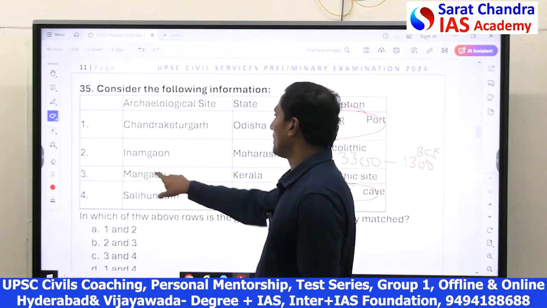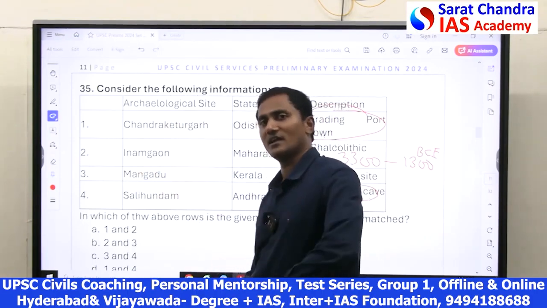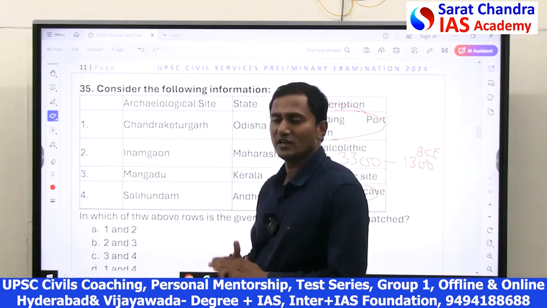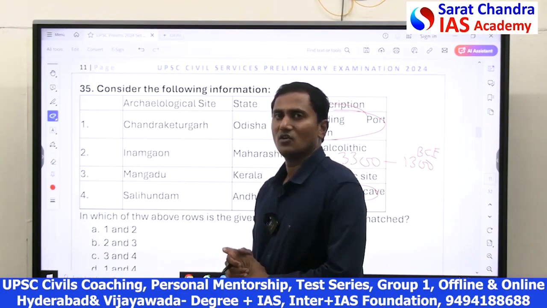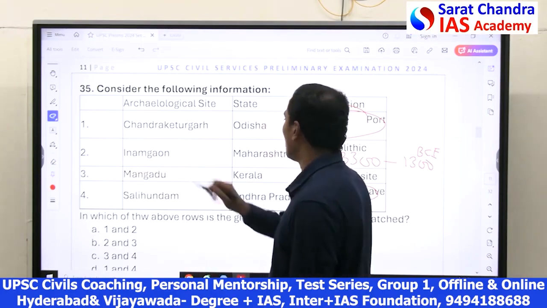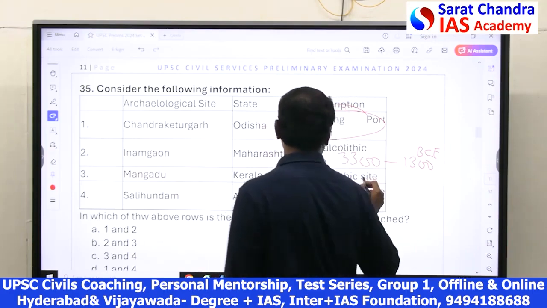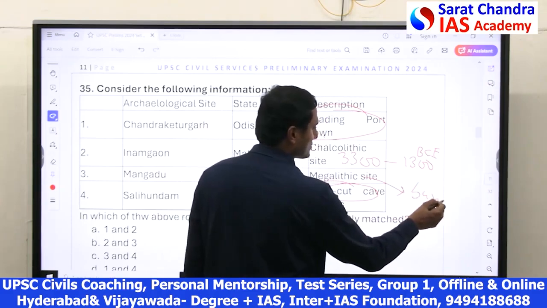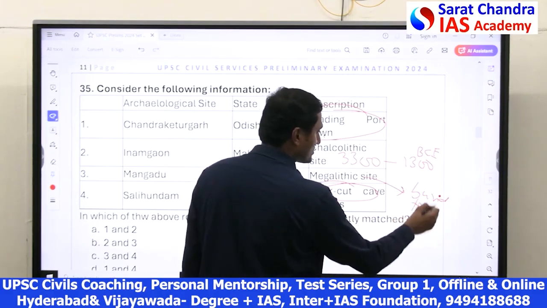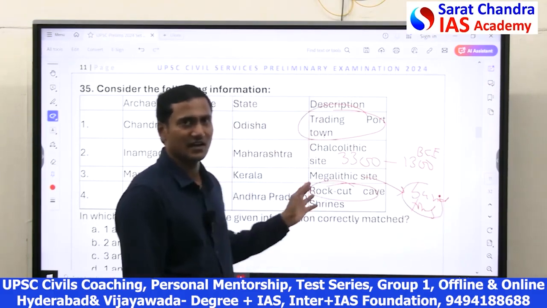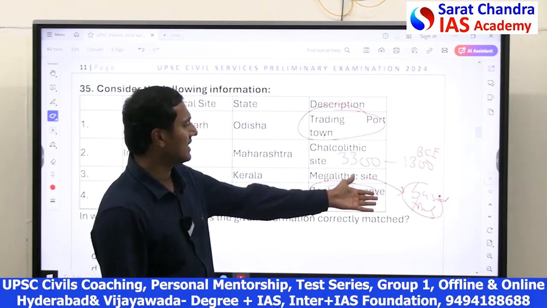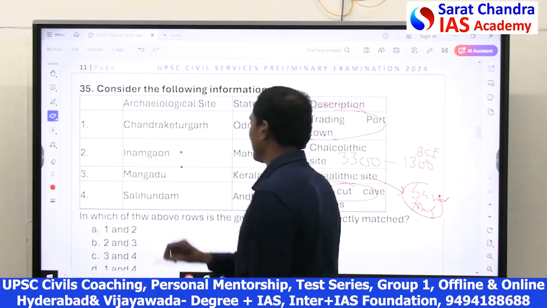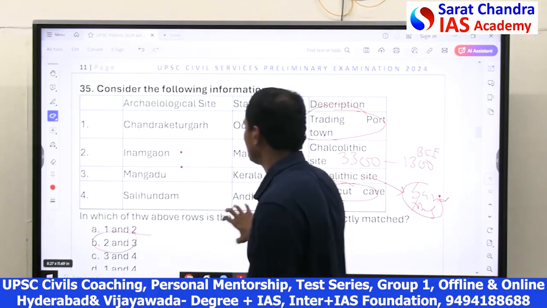And actually, Mangadu is a place both in Tamil Nadu and Kerala, but this is not there in the NCERT. Maybe you should read from current affairs or any other standard books. Mangadu is a place in Kerala where megalithic burial grounds and tombs are there, made of laterite. In Kerala, we have laterite rocks. Using laterite rocks, burials were formed, and that can be seen. So only 2 and 3 are correct. 1, 2 and 3 are correct.